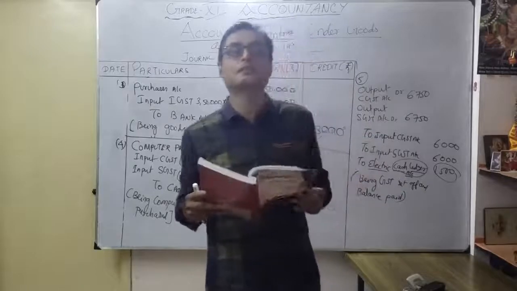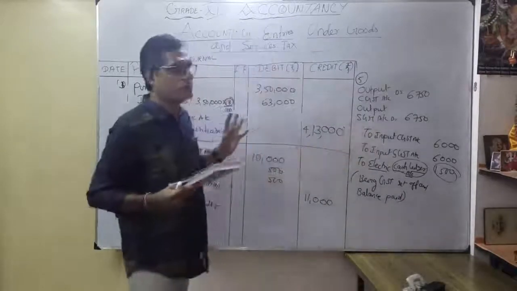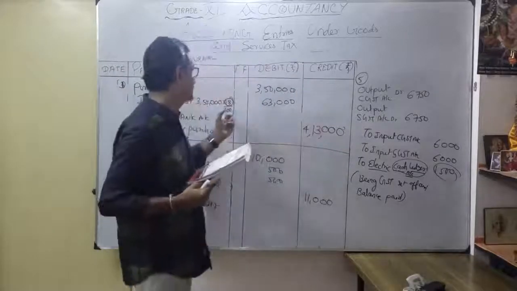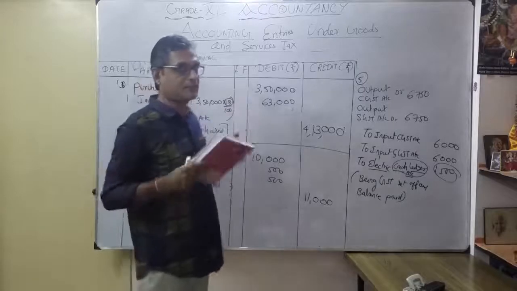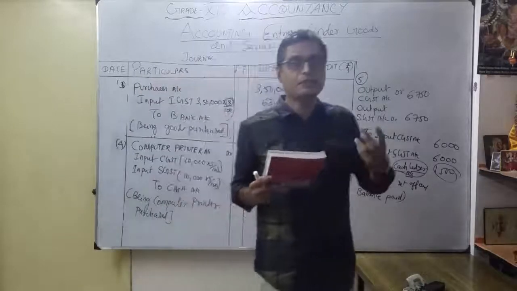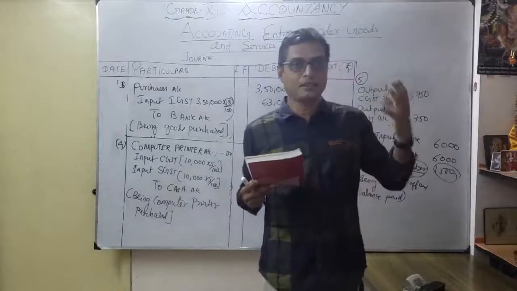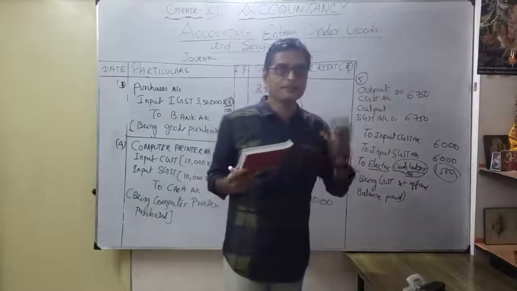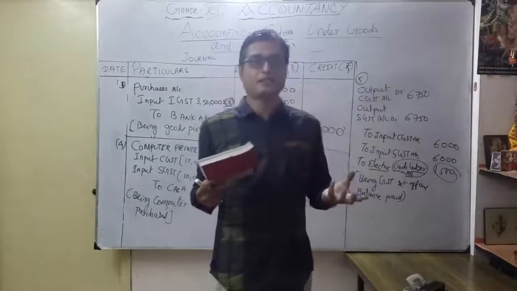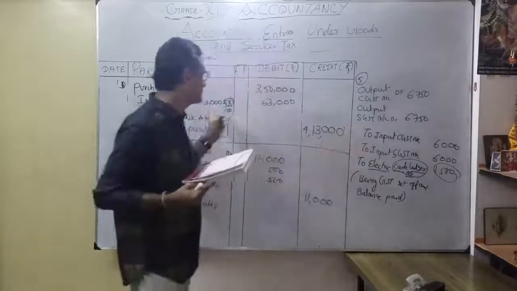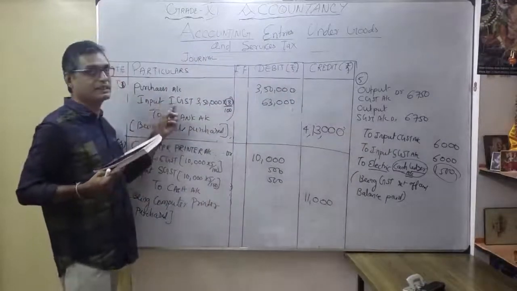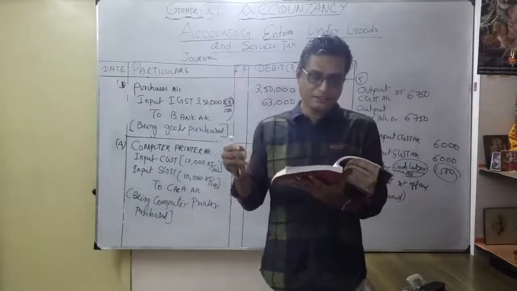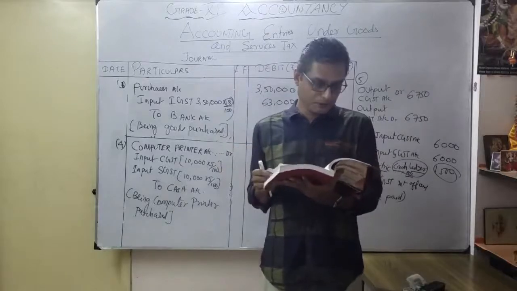That's what you see on your page number 71. I'm just explaining how the IGST will come, how the 63,000 will come, which is not given clearly in your book. Total 18%, not 9%. Collectively, wherever it is outside the state, you have to pay a total of 18%. The central government collects it. Thereafter they will bifurcate it to wherever the goods were purchased and sold, and share it between the central government and the state government later on. So first it is collected by the central government. That's IGST, integrated goods and service tax. I hope you understood illustration 5. The remaining transactions you know already, and you can practice very well for this illustration.